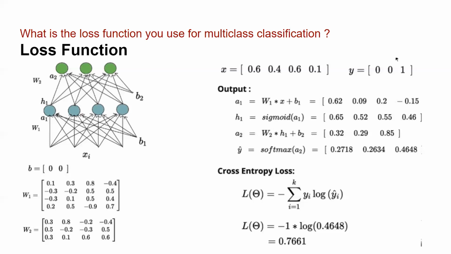Okay, so if I'm making a correct prediction, your loss will be 0. If instead of my 0.46 value it would have been 1, and the rest all 0, then you'll see that my cross entropy loss also will be 0. Is it clear?